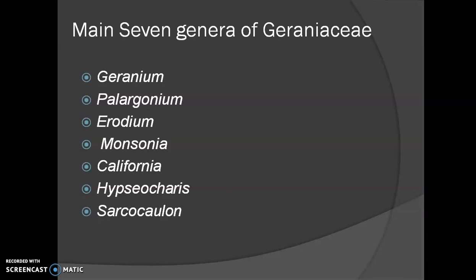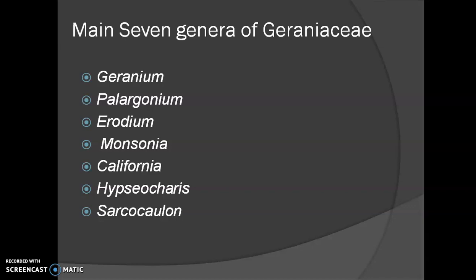Then the third genus is Erodium. Erodium shows presence of 60 species, having the characters like presence of 5 fertile stamens. Generally, the flowers are pink in color. The next genus is Monsonia. Monsonia shows presence of 27 species, and the characters are that they are undershrubs. They possess woody rootstock, toothed leaves, and stamens in 5 groups. In each group, there are 3 stamens, and all the stamens are fertile in nature.